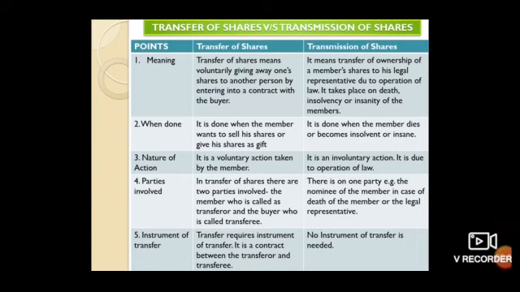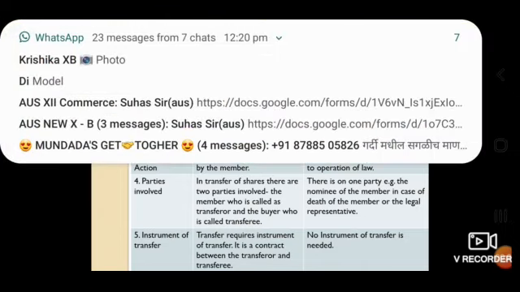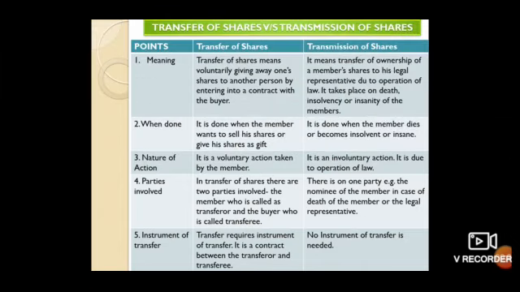Third point, nature of action. Under transfer of shares, it is a voluntary action taken by the member. Whereas under transmission of shares, it is an involuntary action. Is death, is insolvency, is insanity in your hands, students? No. Is it done voluntarily? No. It is an involuntary action. Clear? Now, fourth point, parties involved.